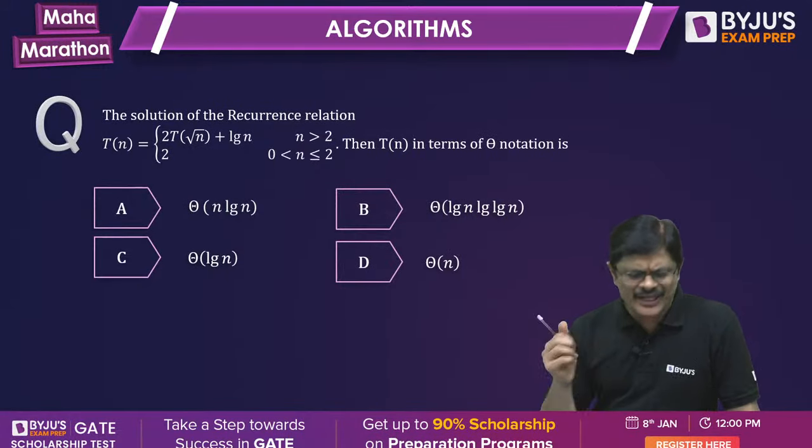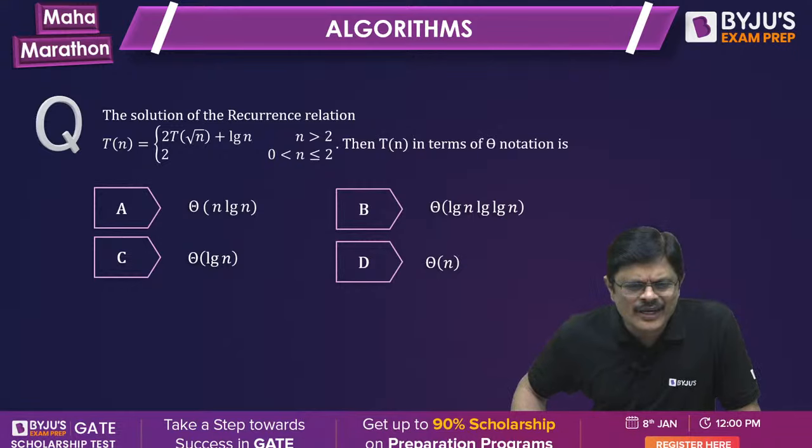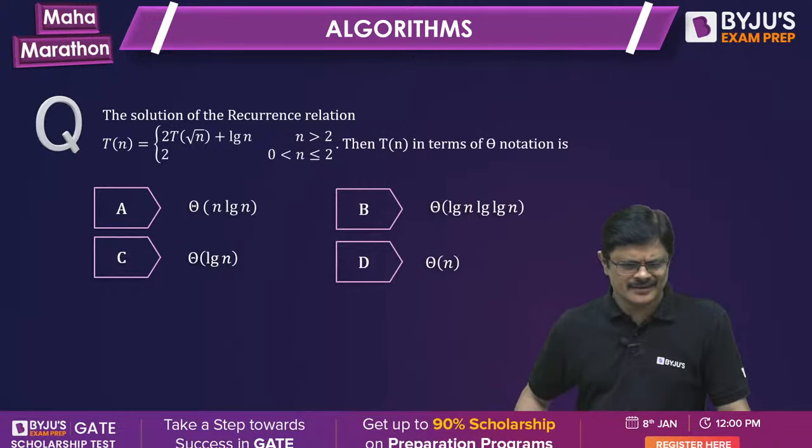Next one. This one, anyone completed? Yeah. See, here also, you put n is equal to 2 power m. Then what happens to this? T of 2 power m is equal to 2 into T of 2 power m by 2 plus log 2 power m. That is nothing but T of 2 power m equals 2T of 2 power m by 2 plus m log 2.